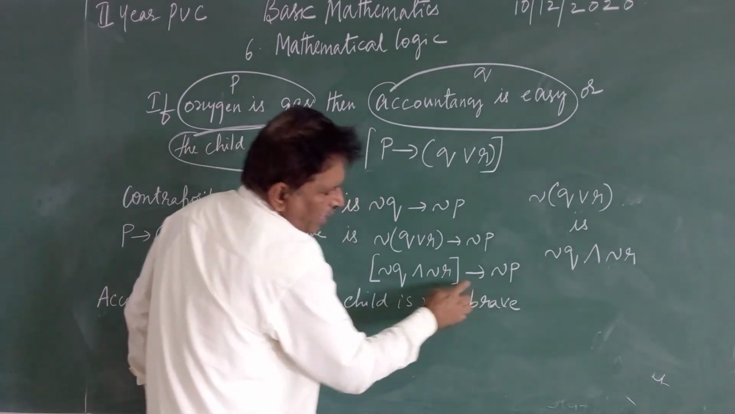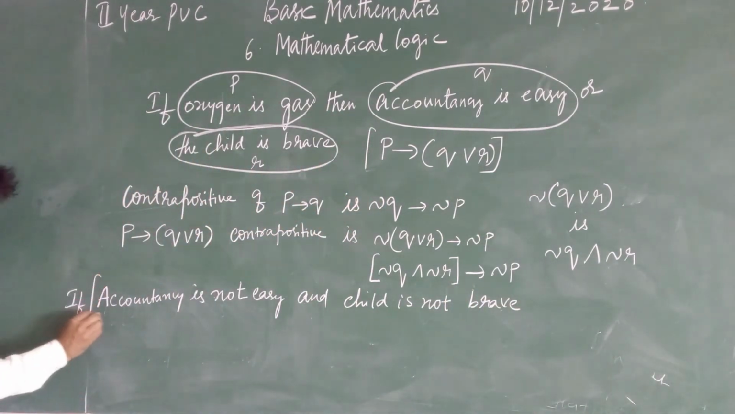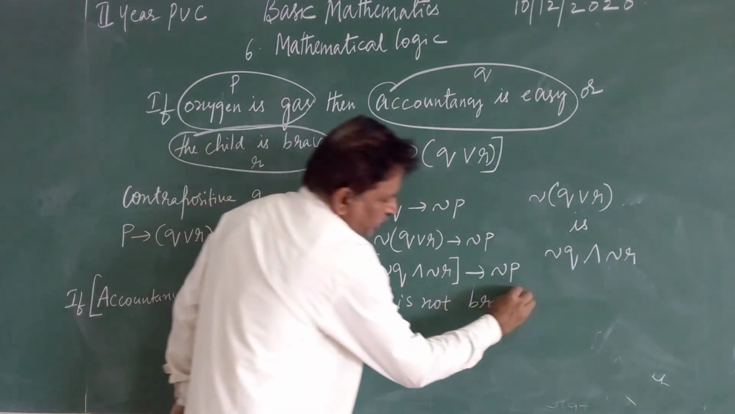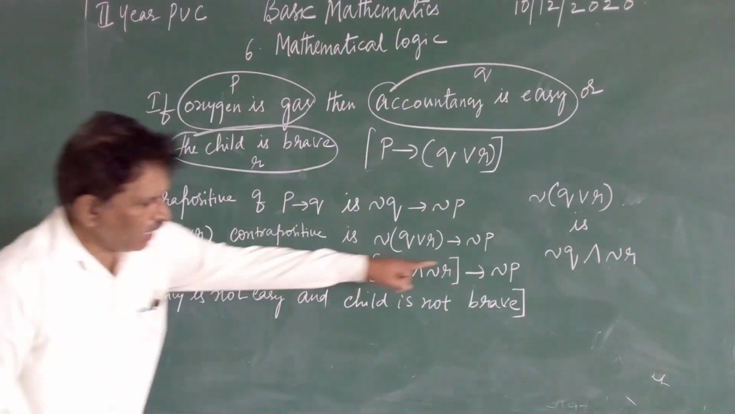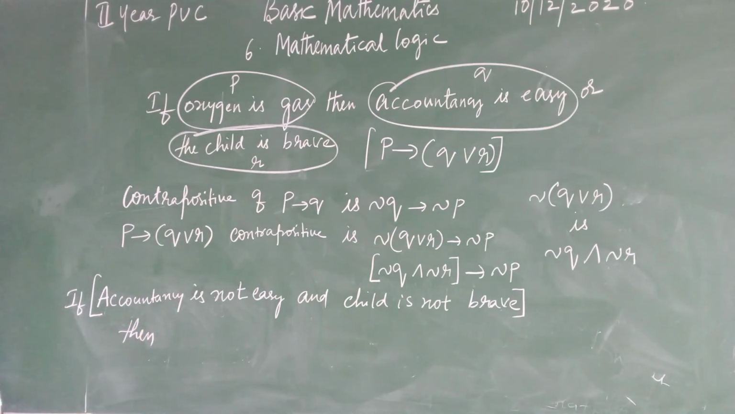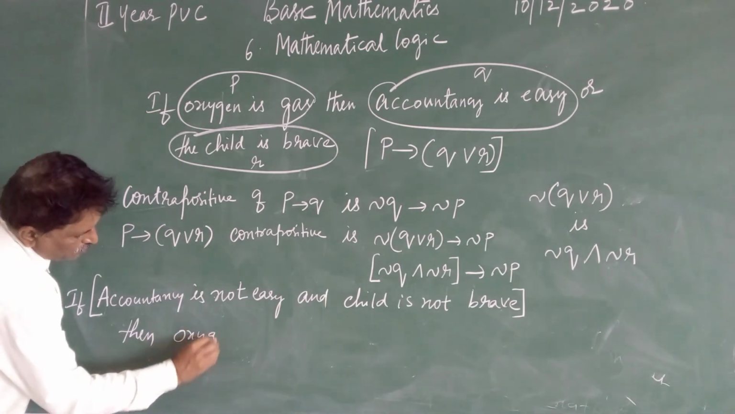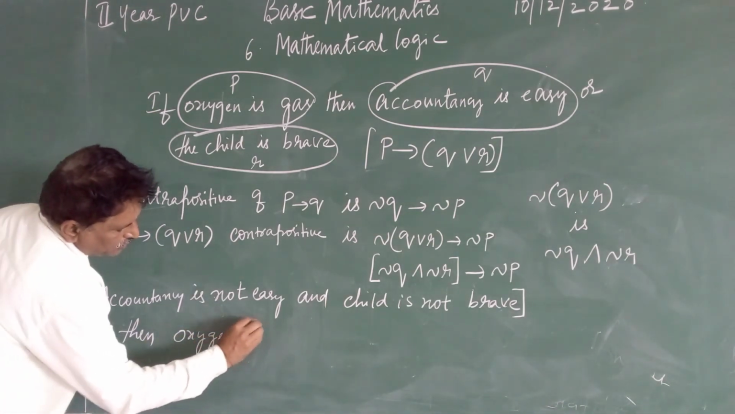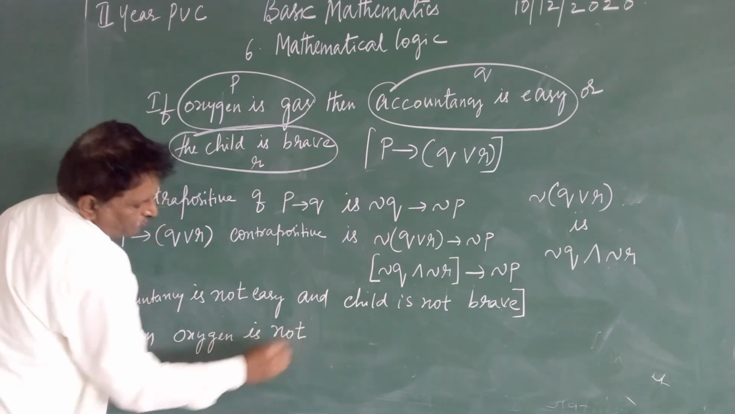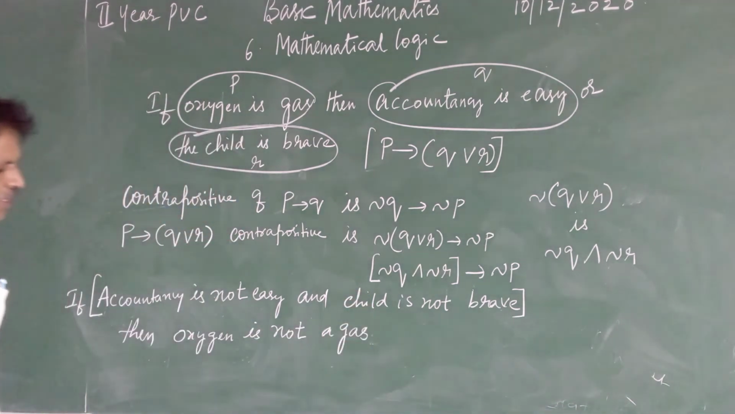Here they have given us the implication symbol. That means if this whole becomes the first statement, then P is what? Oxygen is gas. Negation of P is what? Oxygen is not a gas. Oxygen is not gas. So this is the contrapositive.